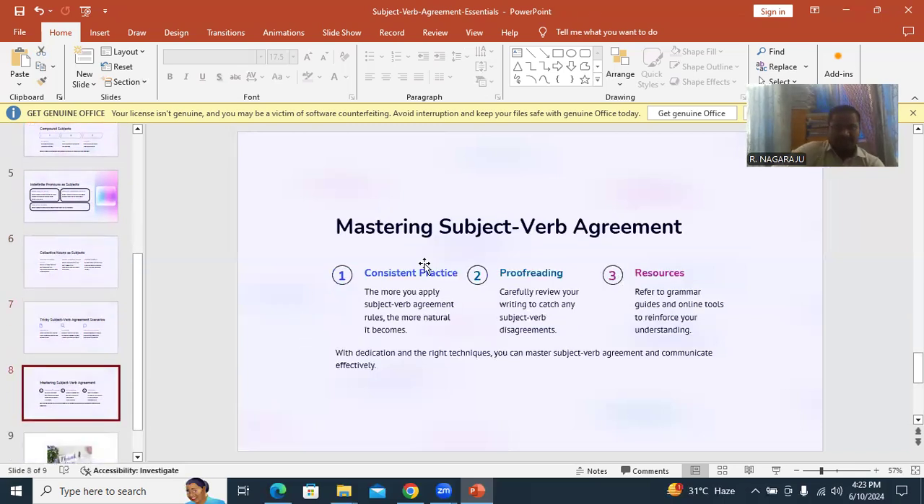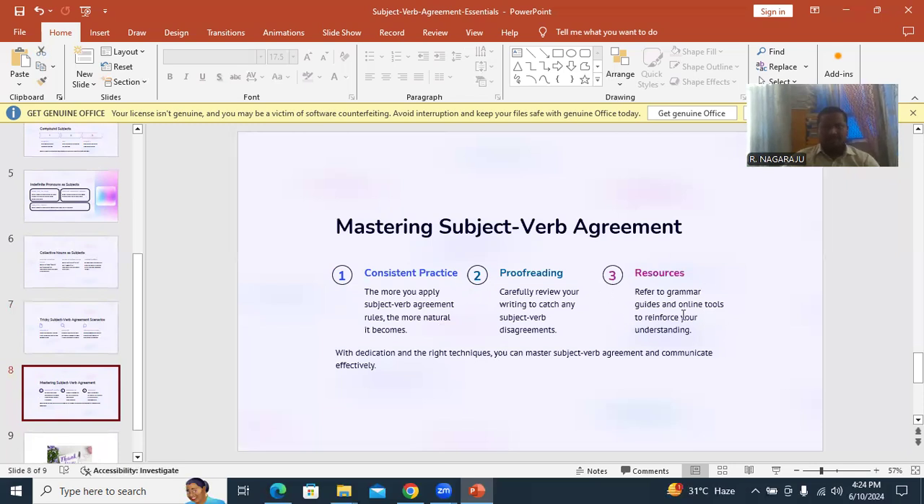Mastering subject-verb agreement takes consistent practice, proofreading, and research. These are very useful. How to master all this? Through consistent practice of the subject-verb agreement rules, they become natural, as we carefully observe writing, news, and wherever people are talking with you. Then we can use them easily.